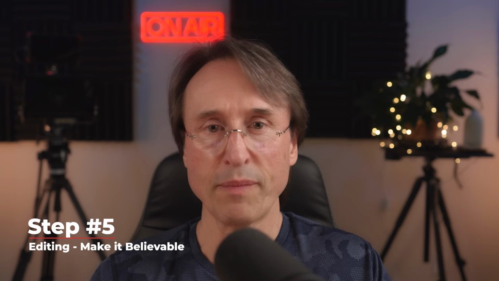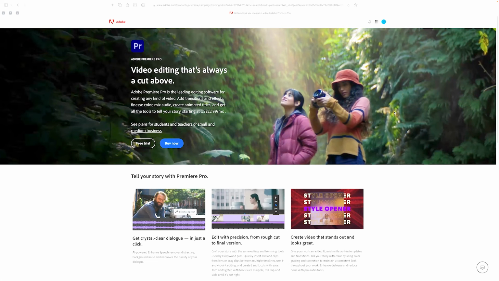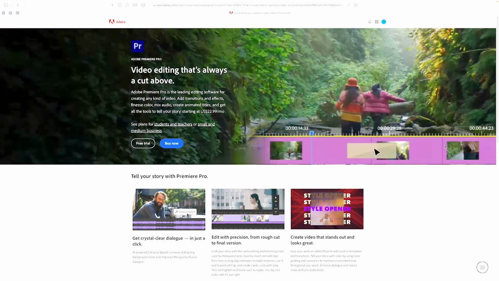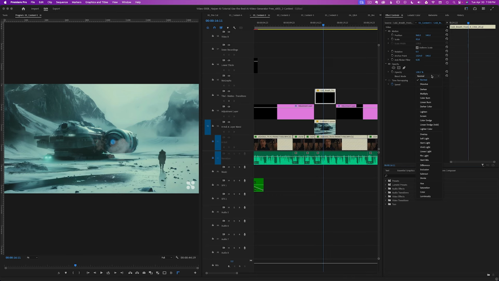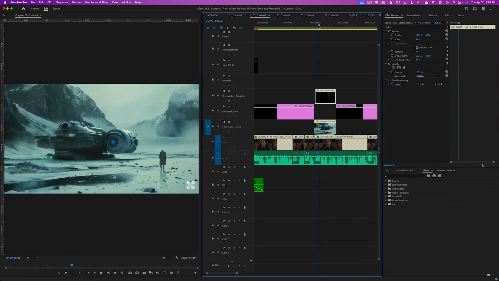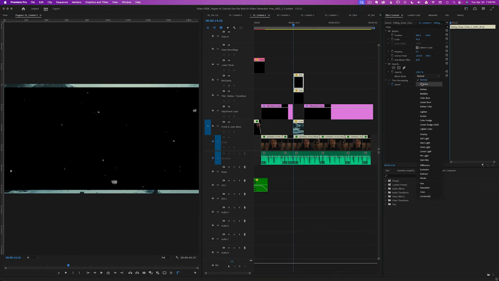The final touches are made in the editing app of your choice. In my case, it's Premiere Pro, where I will edit our video to blend the shot seamlessly, ensuring it tells our story just the way we've envisioned it. I incorporate atmospheric dynamics to match the environment with the mood we aim to convey, while fine-tuning color grading for a cohesive visual narrative.